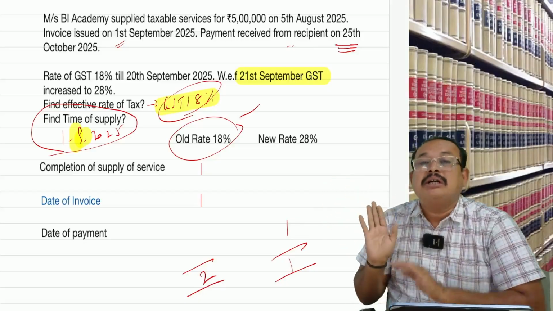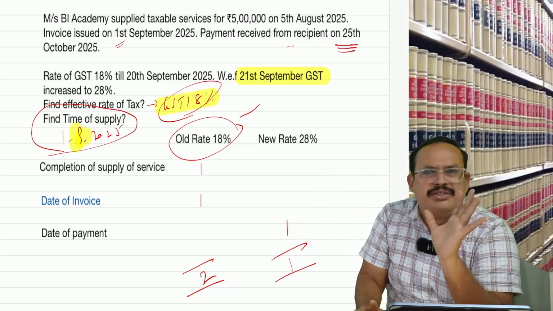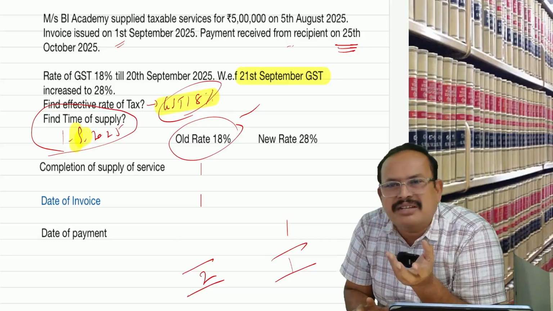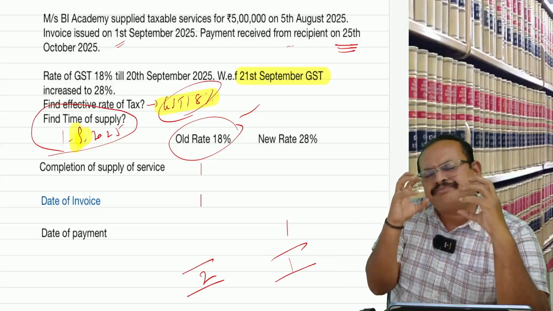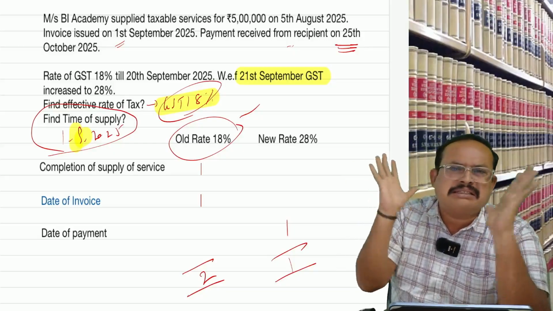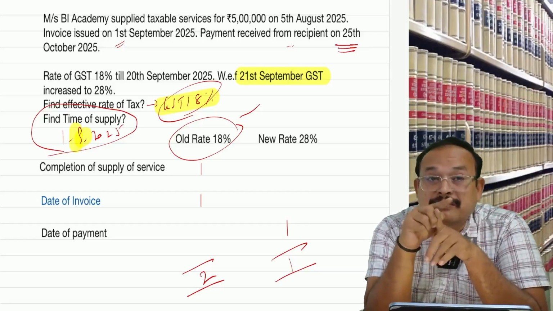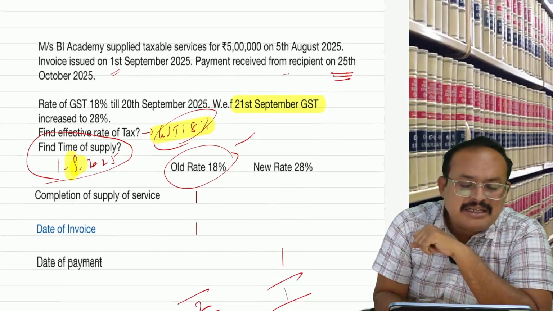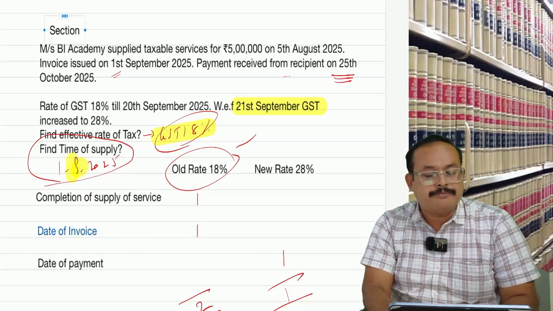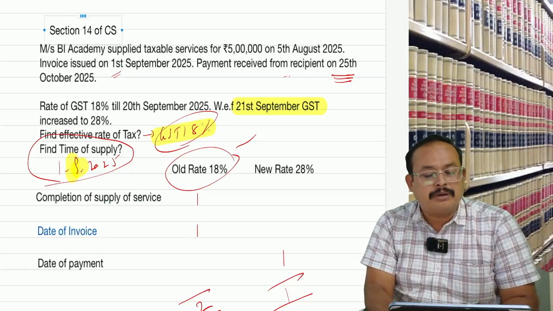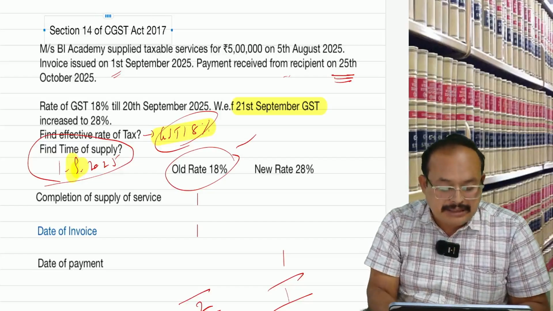So what should we do? For time of supply, blindly close your eyes and say that the date of invoice or last date to issue invoice, whichever is earlier, is the time of supply. Repeating, date of invoice or last date to issue invoice, whichever is earlier, is the time of supply. That's it. In the case of supply of goods, it falls under Section 14 of the CGST Act. Is that clear, my dear friends? Yes.